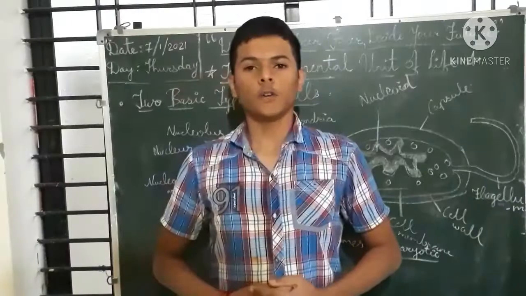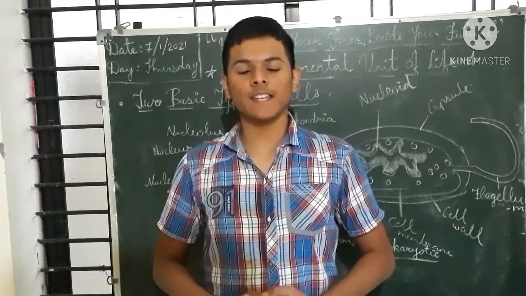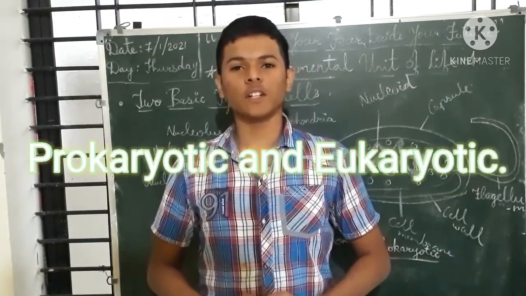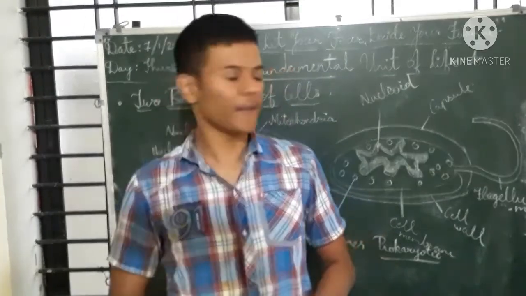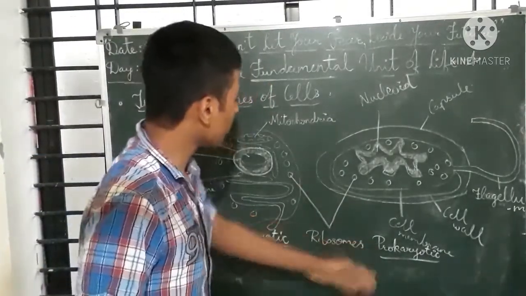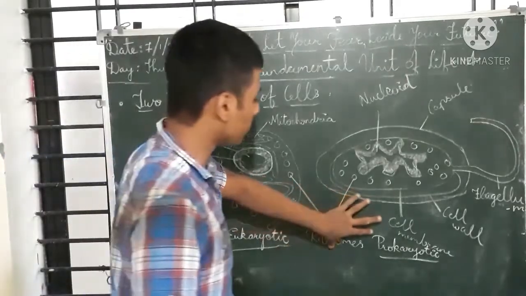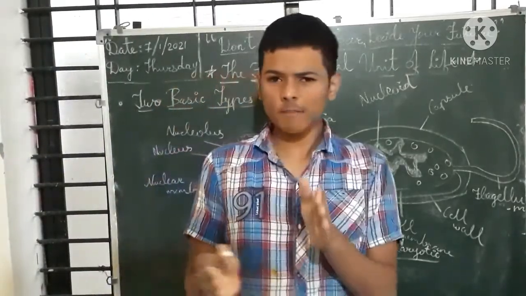Okay, so now students, here we will study two basic types of cells, both prokaryotic and eukaryotic cells. Here I have drawn the eukaryotic and prokaryotic diagrams. This is eukaryotic and this is prokaryotic. So what is the basic difference?